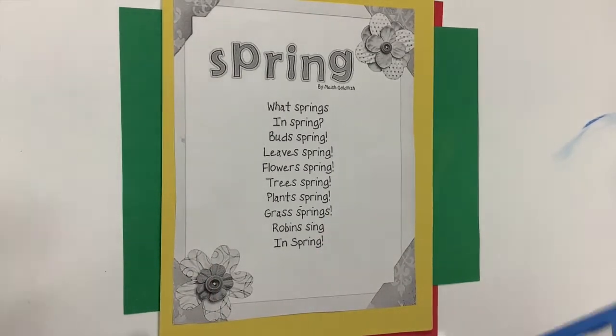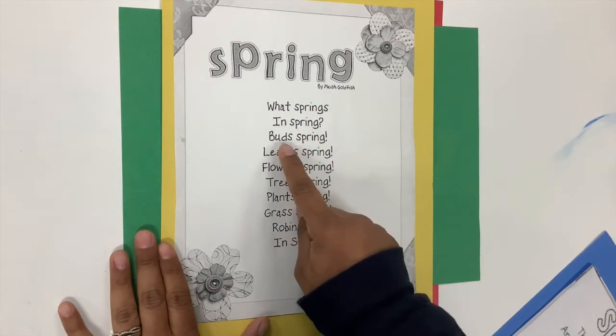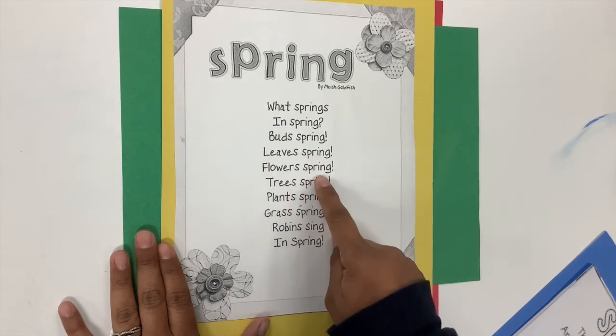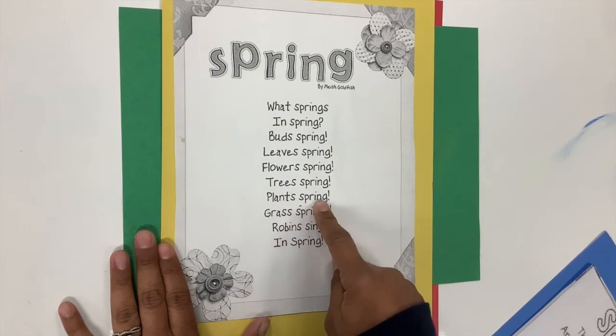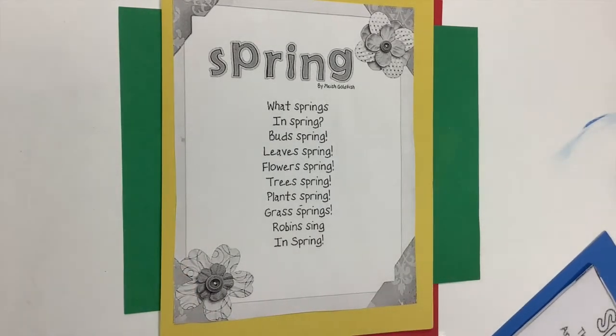All right, let's check it out. It says spring. What springs in spring? Buds spring, leaves spring, flowers spring, trees spring, plants spring, grass springs, robins sing in spring.